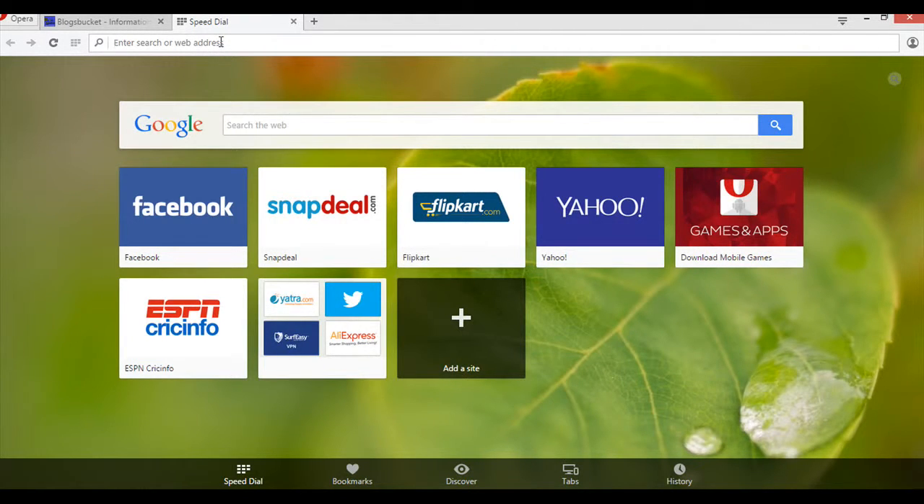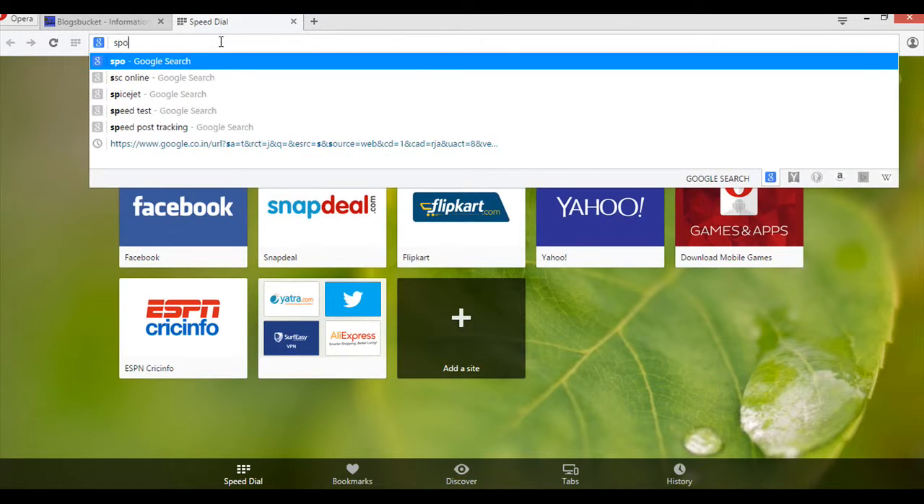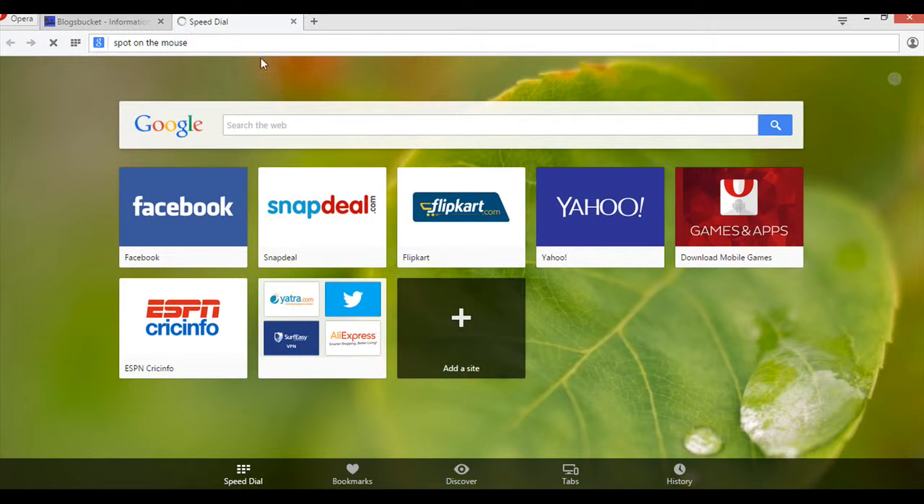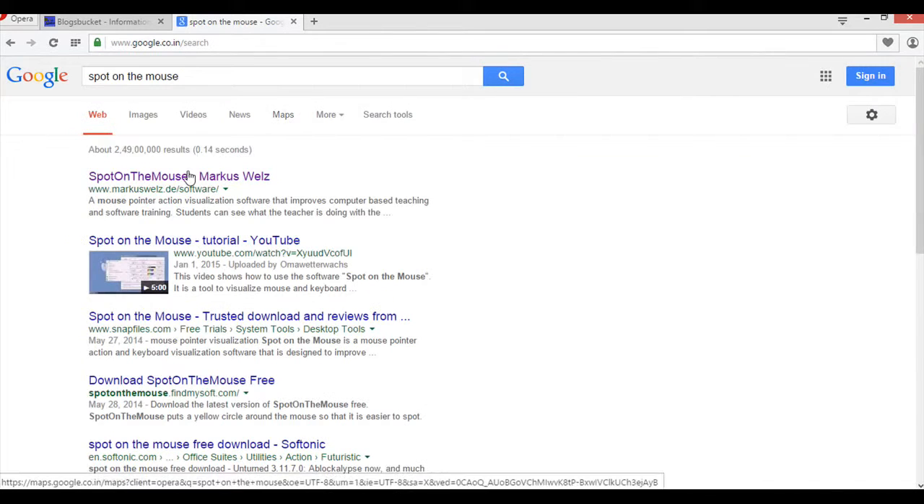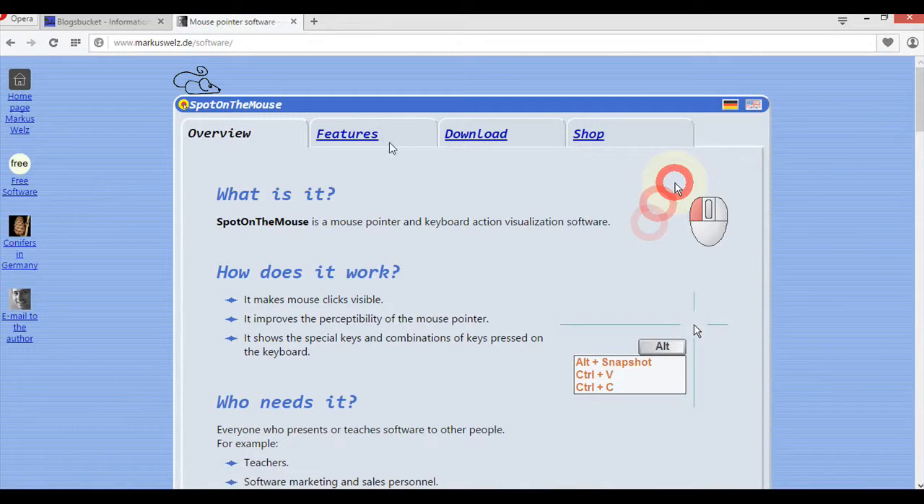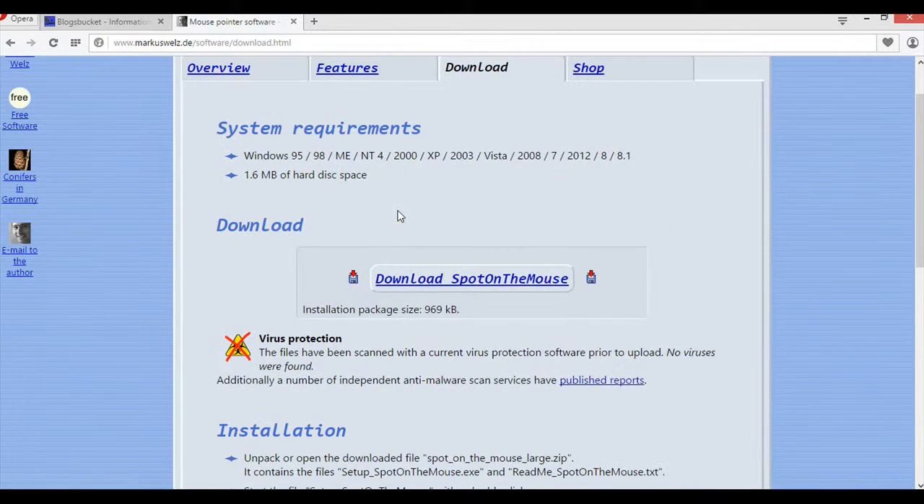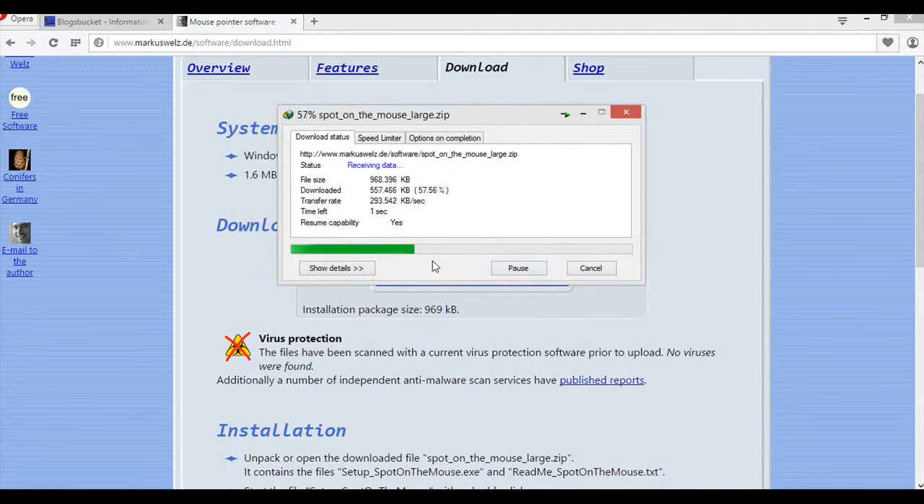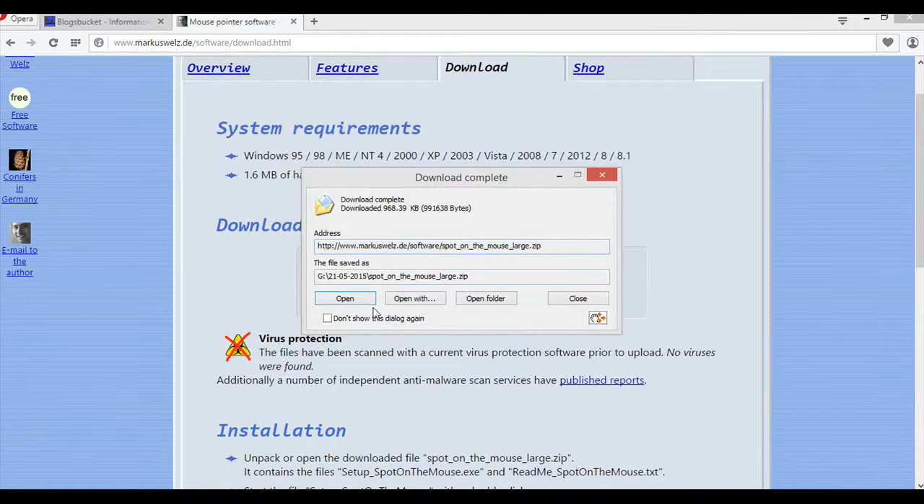So all we need to do is download a software called Spot on the Mouse. Search for it in the Google panel. So here it is, Spot on the Mouse. Click on it and go to downloads. Download the software. Okay, and start download. So it will get downloaded.